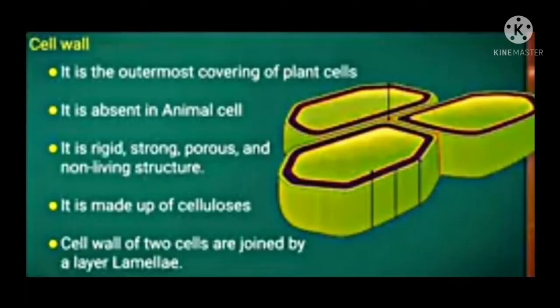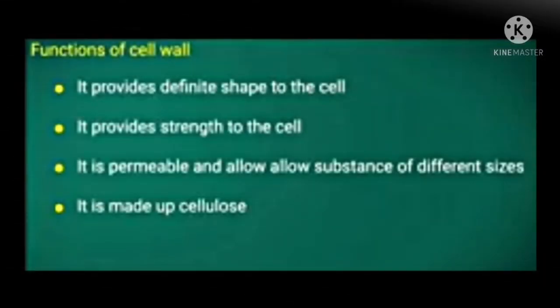Now let us see about the cell wall. Cell wall is the outermost covering of the plant cell and it is absent in animal cell. Cell wall is rigid, strong, porous. Porous in a sense there will be some small holes and it is a non-living structure. Cell wall is made up of celluloses and this cell wall, they are of two cells joined by a layer called as lamellae. Now let us see about the functions of cell wall.